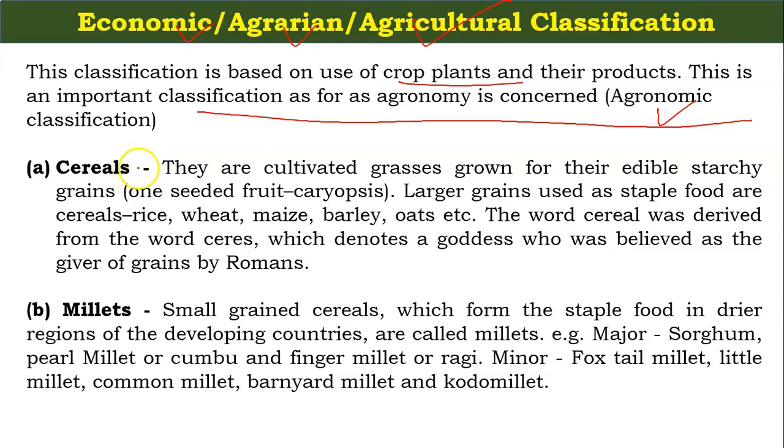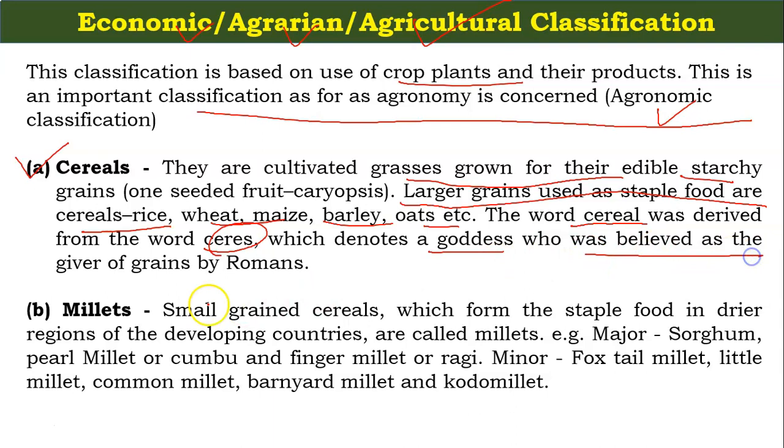On the basis of agronomic and agriculture classification, the crops are classified as cereals. Under the cereals, they are cultivated grasses grown for their edible starchy grains, larger grains used as staple foods, like rice, wheat, maize, barley, oats. So there is important information that the word cereal was derived from the word Ceres, which denotes a goddess who was believed as the giver of the grain by the Romans.